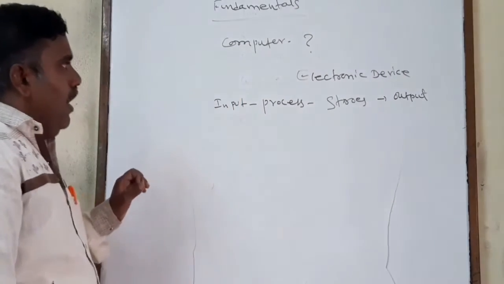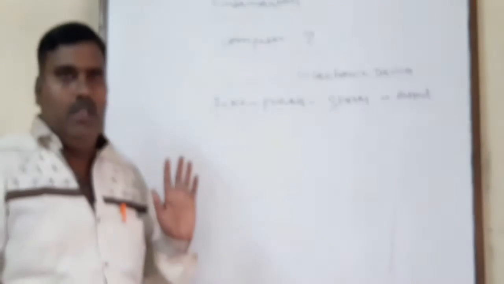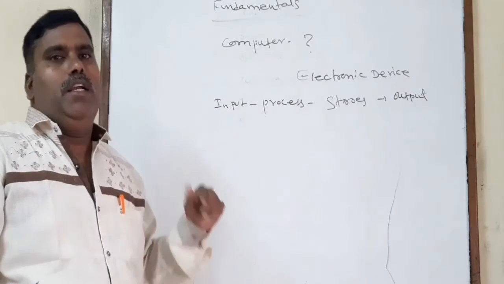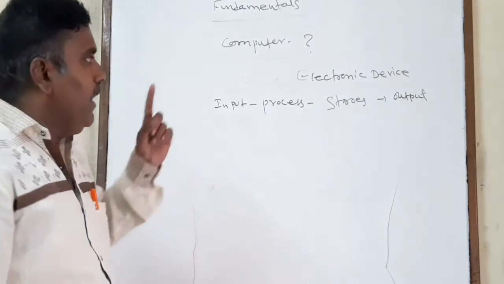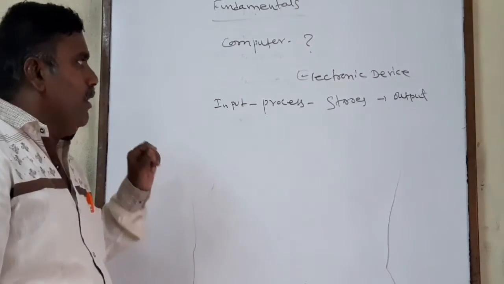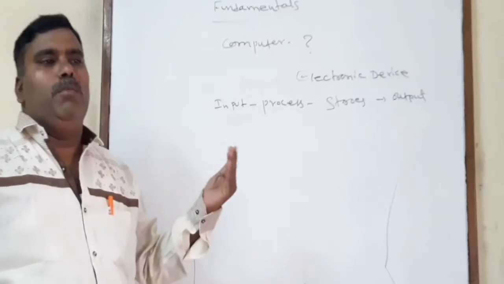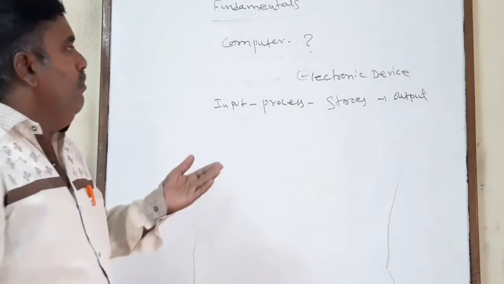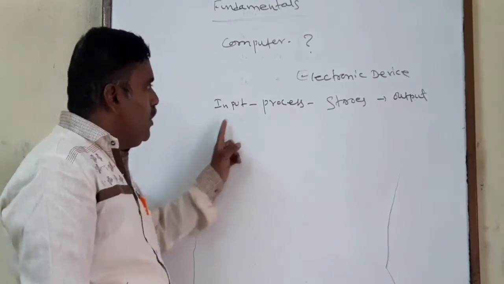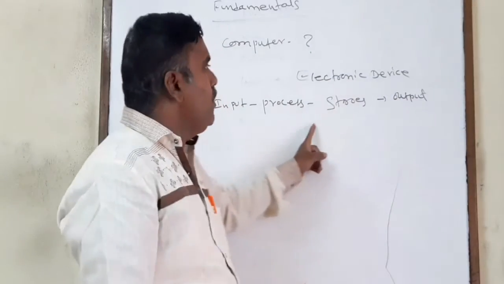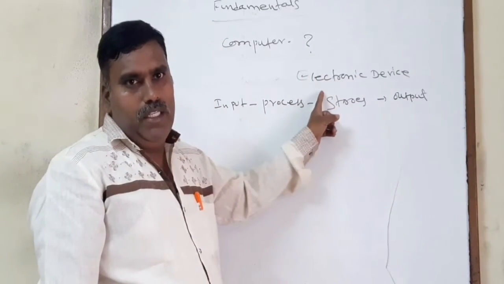A computer is an electronic device, that we can agree, but all electronic devices are not computers, while all computers are electronic devices. Any type of electronic device, whether it is a mobile phone, a computer or a calculator, belongs to electronic devices. All electronic devices function only in this mode: it takes input, it processes, it stores and it gives a result. Such a device is always known as an electronic device.